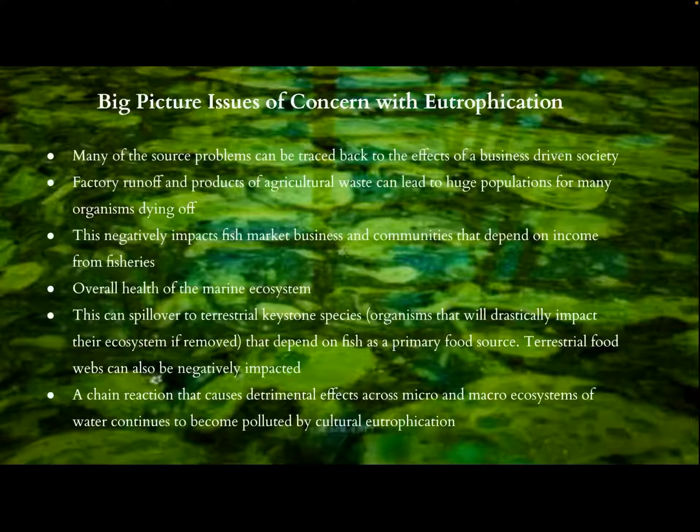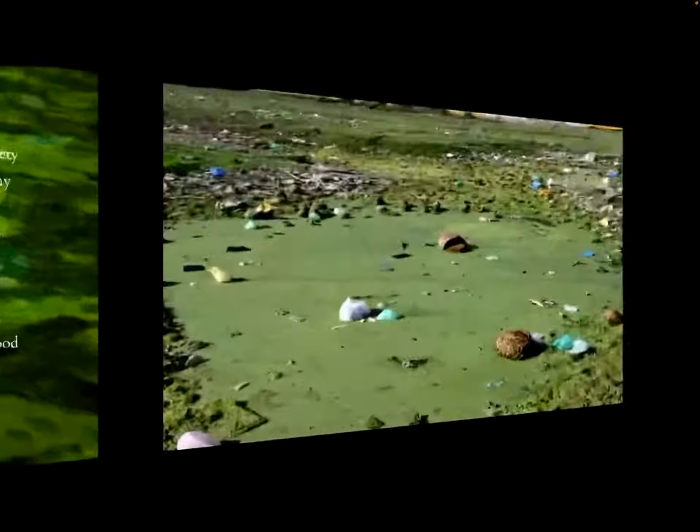The primary threat to humans is that eutrophication negatively impacts societies that are dependent on fisheries for income. Families that depend on these businesses have their livelihood at stake. Eutrophication results in a chain reaction that has the potential to have devastating effects on aquatic and terrestrial ecosystems as well as human economies.